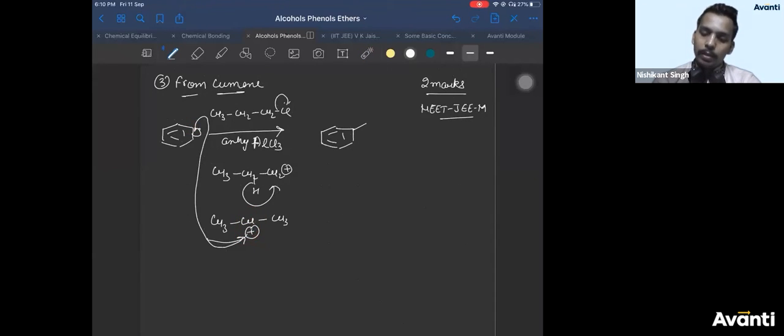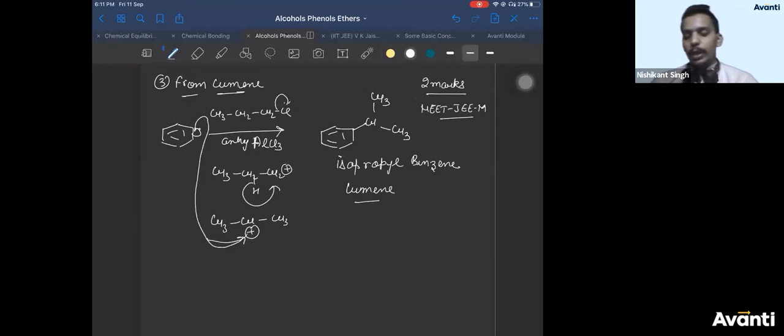So you'll get CH(CH3)2 on benzene. This is an isopropyl group. Isopropyl group is present on benzene. It is isopropyl benzene, which is also known as cumene. So cumene is your isopropyl benzene.